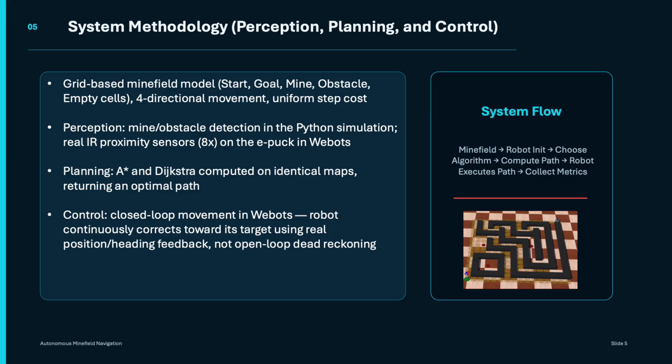So after putting all that together, we got our system flow shown here. We load the minefield, initialize the robot, choose an algorithm, compute the path, then we have the robot execute it, and finally we collect our six evaluation metrics.